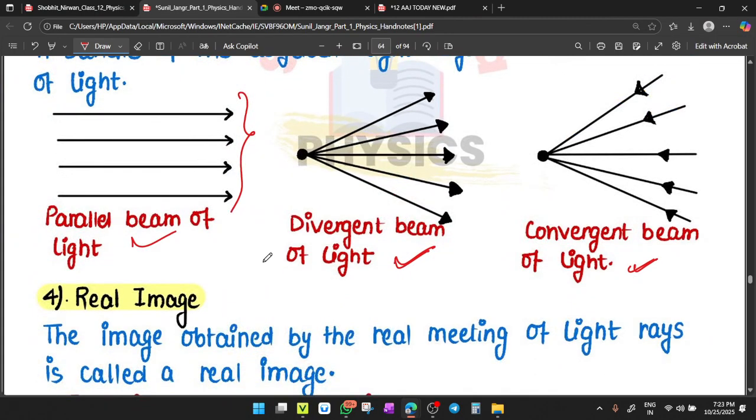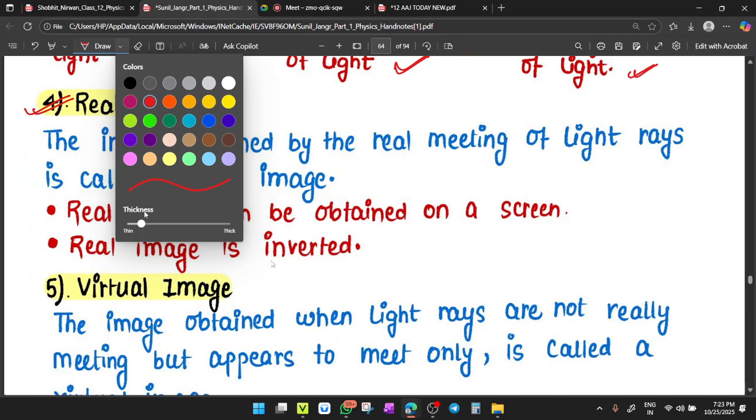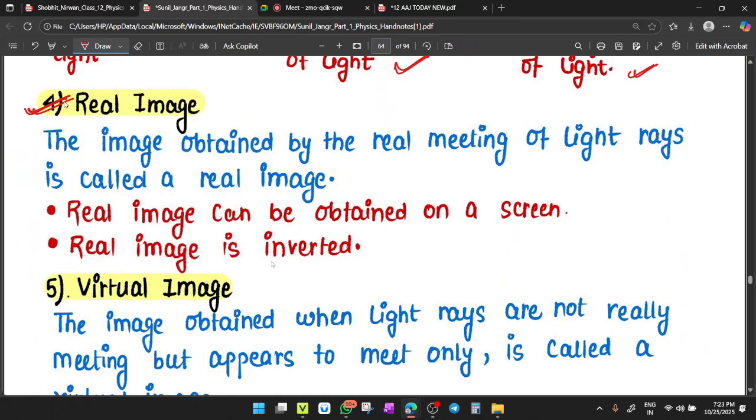Clear, beta? Now, types of images. There are two types of images. One is called real image, and second is called virtual image. What do you mean by real image? Tell me, students. What is a real image? Yeah, it is formed on the screen. This is one aspect of the real image. A real image can be obtained on the screen. Now, a few more lines.